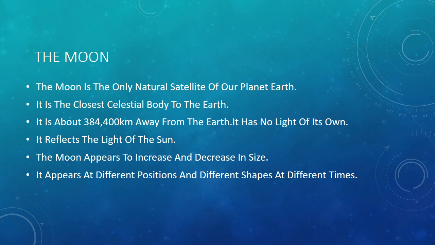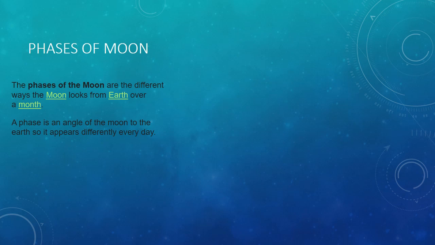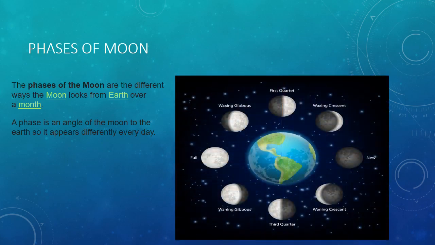So let us know about the phases of the Moon. The phases of the Moon are the different ways the Moon looks from Earth over a month. A phase is an angle of the Moon to the Earth, so it appears differently every day. The lunar calendar is based on the phases of the Moon. Phases are caused due to the revolution of the Moon around the Earth. The Moon takes 27 days and 8 hours to complete one revolution around the Earth. The visible shape of the Moon that reflects sunlight changes from night to night.